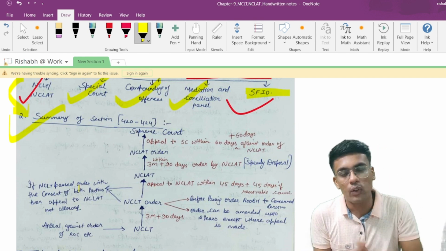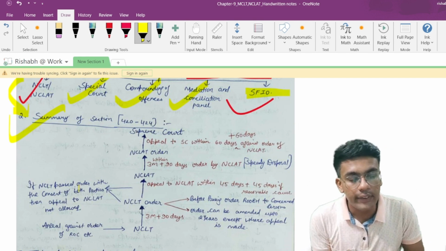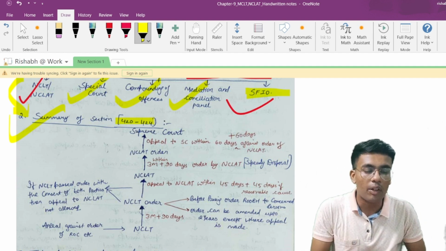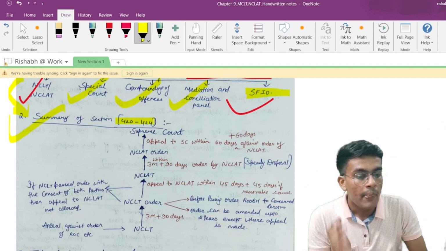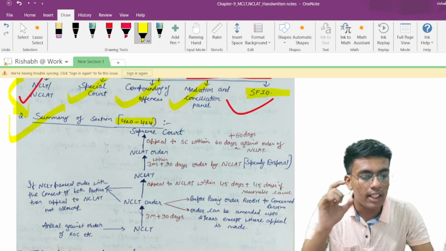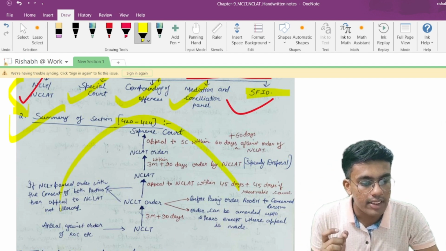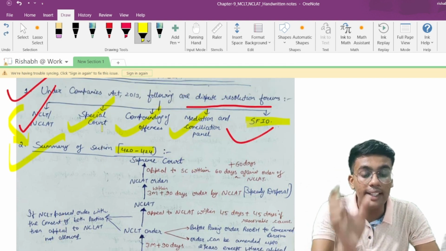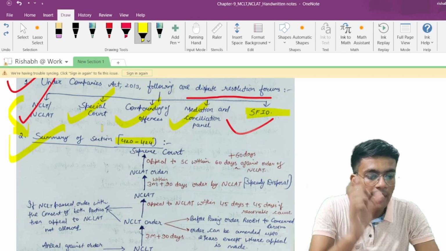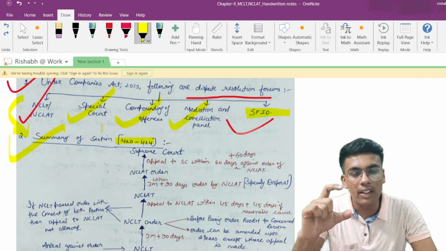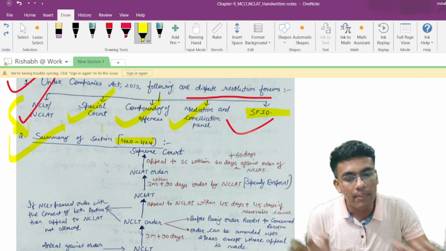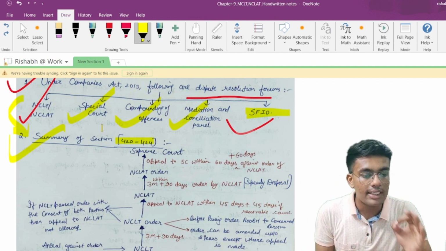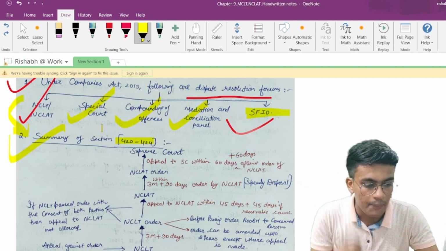If you see in your module, sections 420 to 424 of the Companies Act talk about NCLT and NCLAT provisions. Totally 5-6 pages are there. What I have done is I have made a very small summary of these. This much is the entire summary which will cover your entire chapter, the entire special courts, and the entire NCLT and NCLAT provisions. So if you go through this chart, you will easily be able to remember all the provisions. This has the ability to come into your examination and is very important from your exam perspective as well.